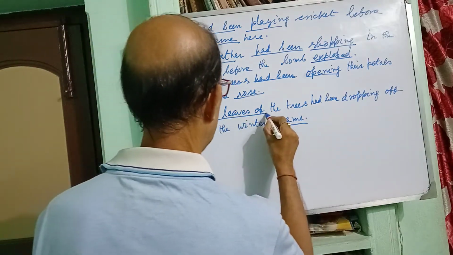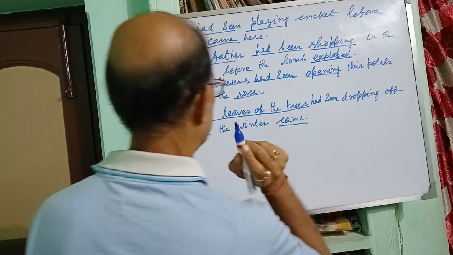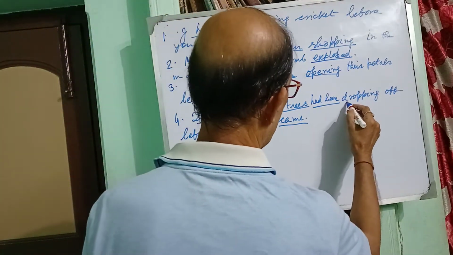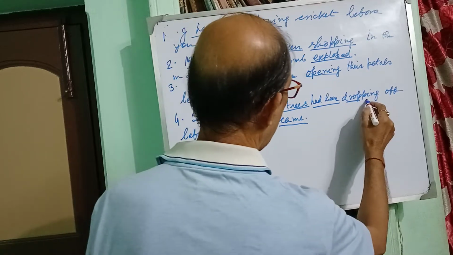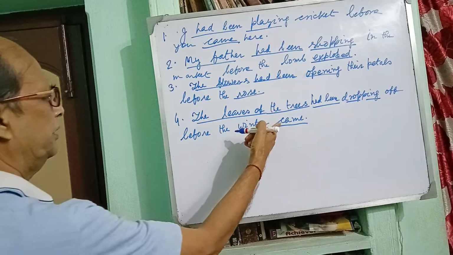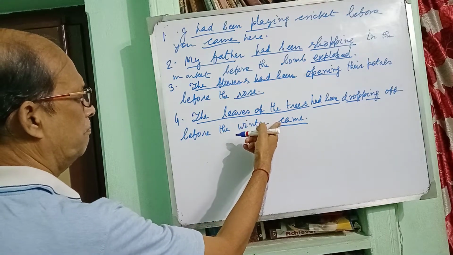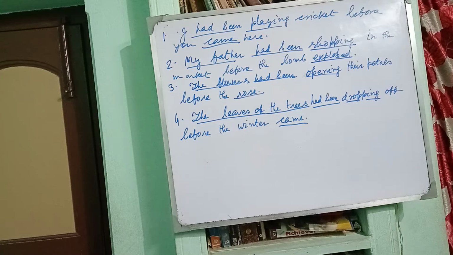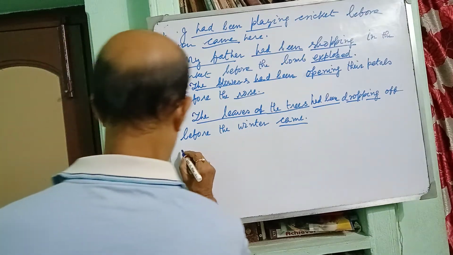The leaves of the trees, subject, had been, auxiliary verb, drop, finite verb, and ing suffix. And came is simple past form. Clear?